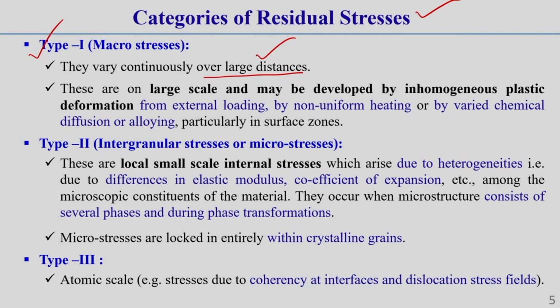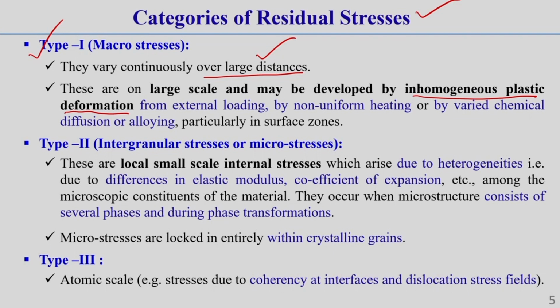These are the stresses which are generally large in scale and may be developed by inhomogeneous plastic deformation, which I have told you. That means wherever there is some inhomogeneous type of thing, non-uniform expansion, non-uniform contraction through the thickness, through the surface, whatever it is, then there can be developed some locked-in type of stress due to support of one layer with another layer.